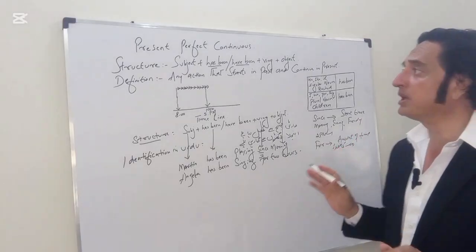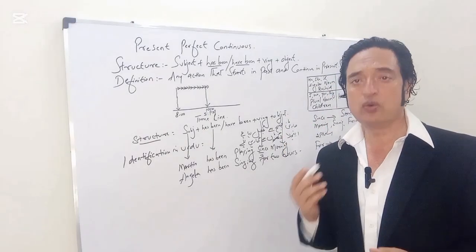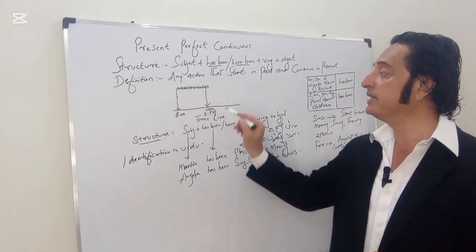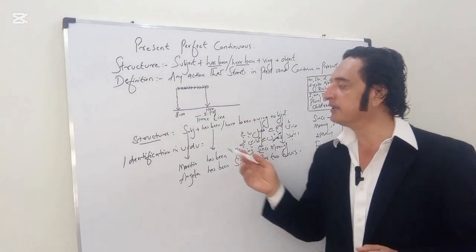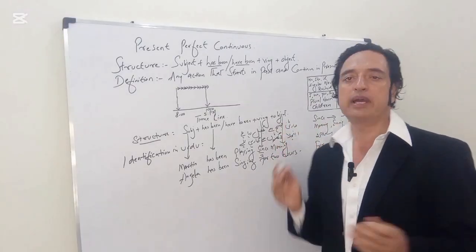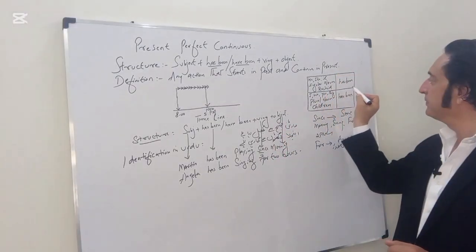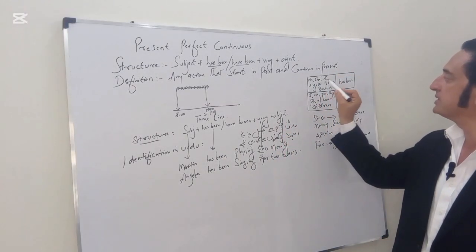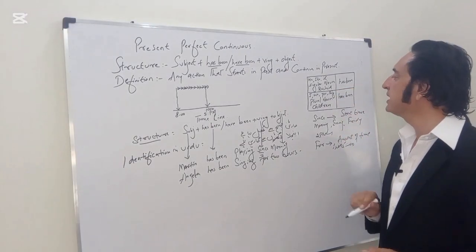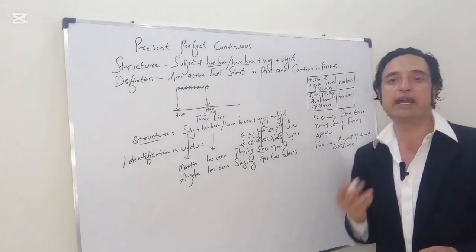So this is it for now. The present perfect continuous: we understood that it is any action that starts in the past and continues in the present. The structure is subject plus has been or have been, plus verb ing form, plus object. In the chart which I prepared for you, has been is used if the subject is he, she, it, or any singular noun, and have been we take if the subject is I, we, you, they, and any plural noun.